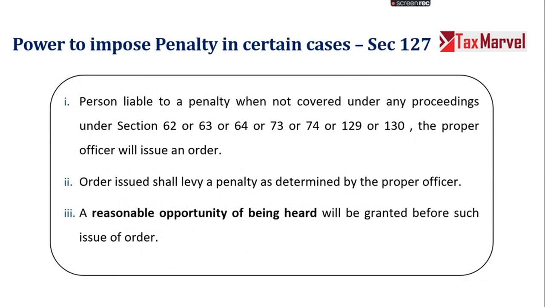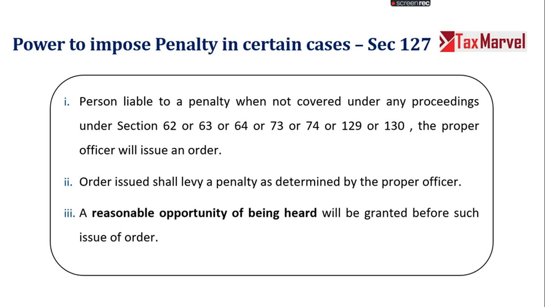In certain cases there are powers given to the department to impose penalty. Right? So a person is liable to penalty when the proceedings under Section 62, 63, 64, 73, 74, 129 or 130 are not covered, and the proper officer will issue an order.